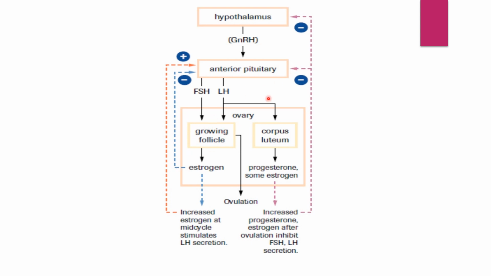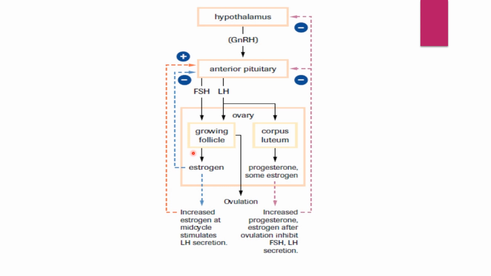The ovary is made up of a large number of follicles. The first follicle is the primordial follicle. Then it goes on changing into different stages. We have already seen this in our previous lecture. The primordial follicle is converted into the primary follicle, secondary follicle, tertiary follicle, and then it reaches the mature Graafian follicle.